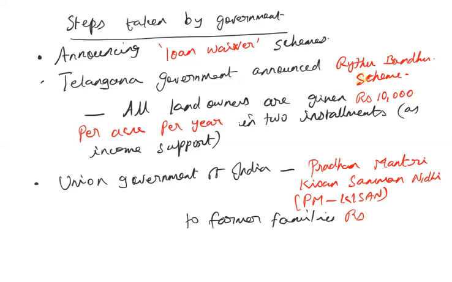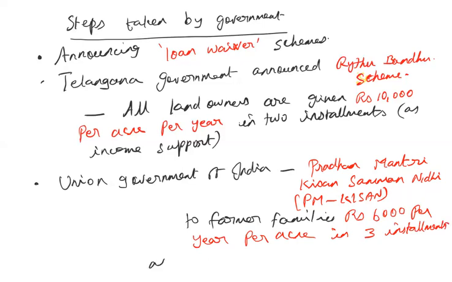The Telangana government provides under the Raitu Bandhu scheme 10,000 rupees per acre per year, but the union government under the PM Kisan scheme provides rupees 6,000 per year in 3 installments. This is the minimum income support scheme to the farmer and his family.